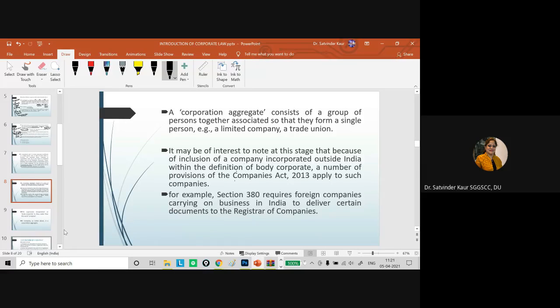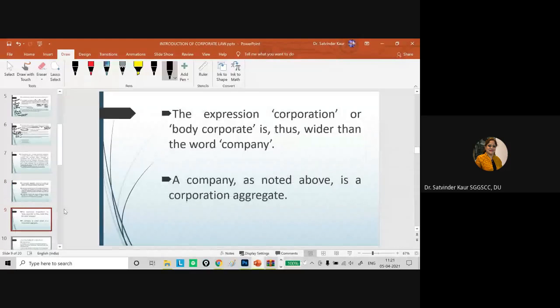In this case, not all the provisions of the Companies Act will apply, but a number of provisions will be applicable. Certain exclusions can be given in the law, but I think at present we don't need to go into that much detail. The expression corporation is a wider term than company. The corporation or body corporate might include a number of entities which may or may not exist as a company.